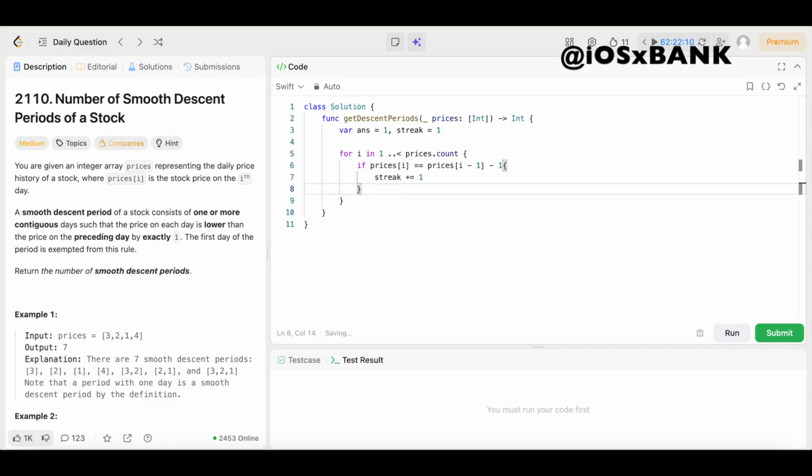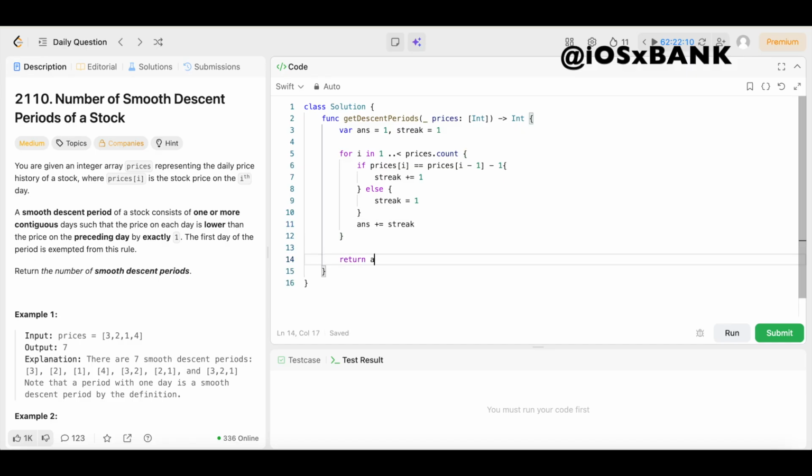Else, we can come right here on this if, and we'll say else. We'll open up the brackets. We can reset the streak since the descending pattern is broken. So we can just set streak back equal to 1. Boom. Now we need to add the current streak length to the answer, and this counts all descent periods ending at index i. So we could come underneath this, and we are just going to say ans += streak. Boom. Then finally, we need to return the total number of descent periods by coming right here. And we could just say return ans, just like that, y'all. Boom. Should be all she wrote.